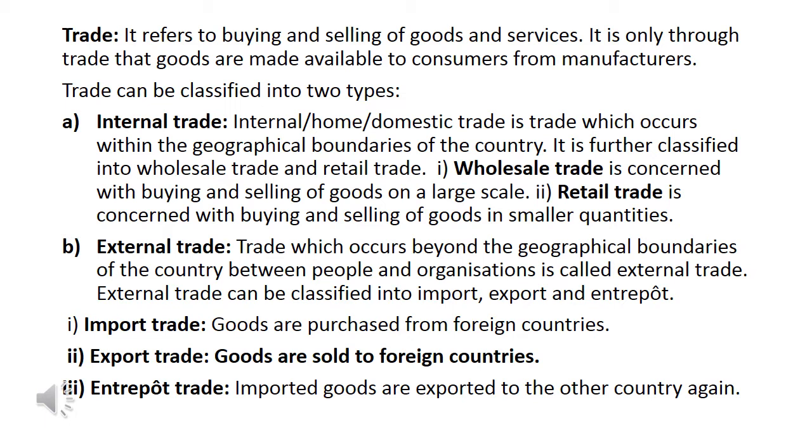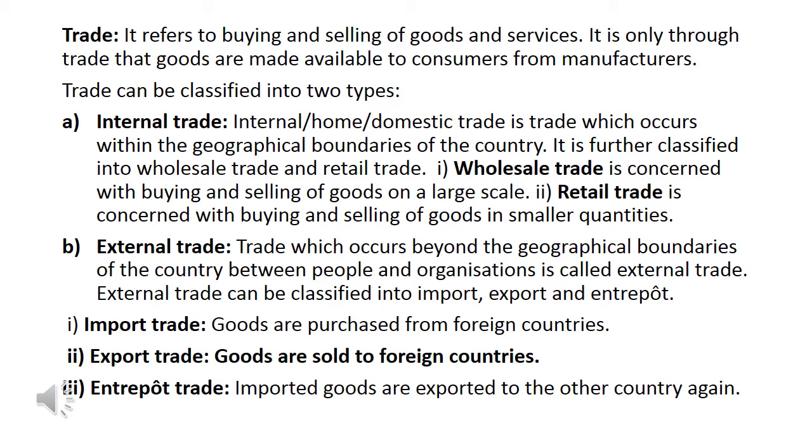Now, what is wholesale trade? It is concerned with buying and selling of goods on a large scale, in bulk, from the manufacturer directly. Retail trade is concerned with buying and selling of goods in smaller quantities. You can see that near your house there are retail shops, so you can buy smaller quantities from them. But wholesale trade deals with bulk quantities, and the wholesaler directly buys from the producer. The retailer buys from the wholesaler. Now this retailer has face-to-face contact with the consumer.